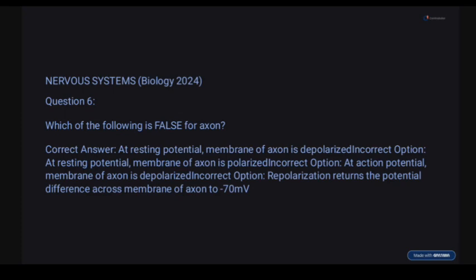Next option says at resting potential, membrane of axon is polarized. This is correct. At action potential, membrane of axon is depolarized. This is also correct. When action potential is generated, axons move closer to positive. And this one, polarization returns the potential difference of axons to minus 70 millivolts. This is what happens at resting potential.